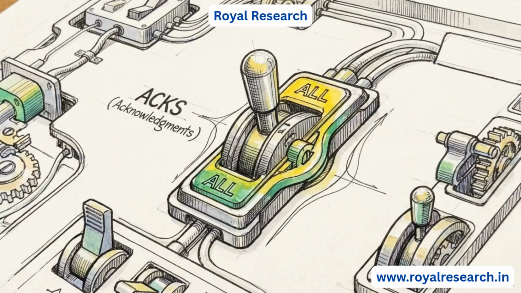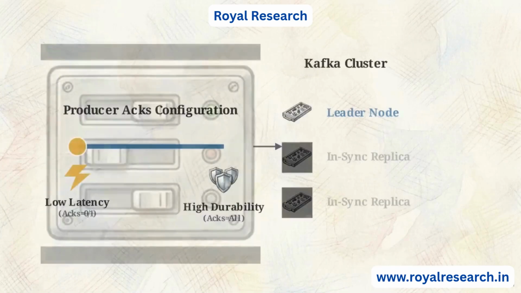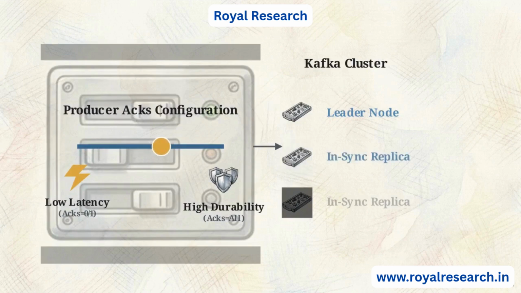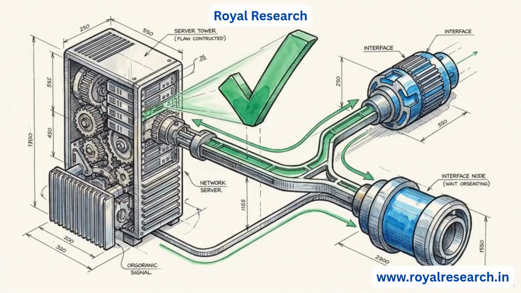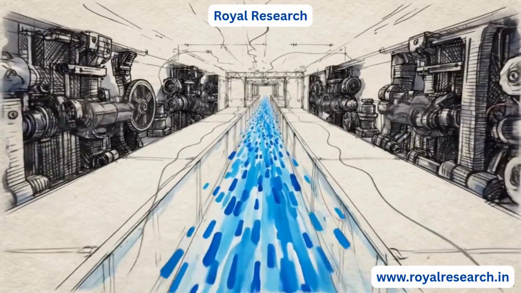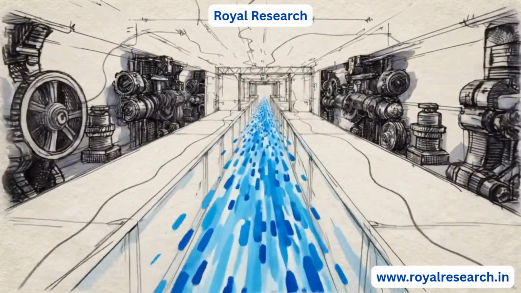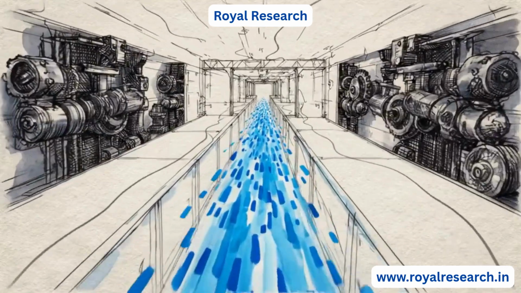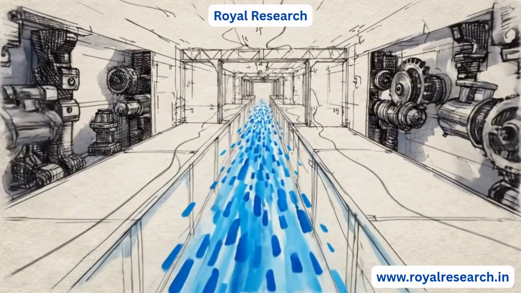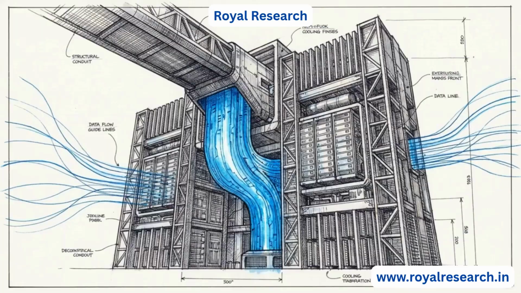Before sending it over the wire, the producer checks its acknowledgement settings, or ACKs. This configuration manages the trade-off between latency and message durability by determining if the producer waits for confirmation from the server. By pushing serialization and schema validation to the edge of the network, the central architecture remains unburdened, focusing purely on rapid data transport. The serialized message leaves the producer and enters the Kafka cluster, arriving at a broker.